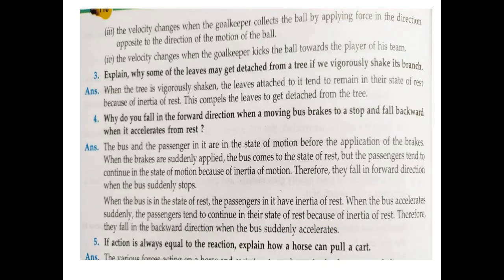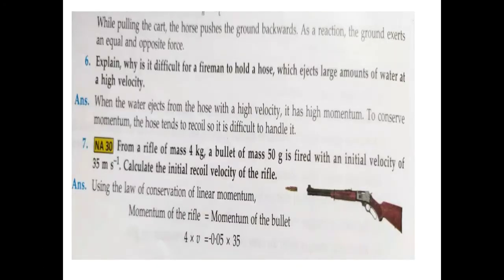Next question: if action is always equal to reaction, explain how a horse pulls a cart. This question is on page number 126. We will explain this answer the same as we explain the walking of a person according to Newton's third law of motion.